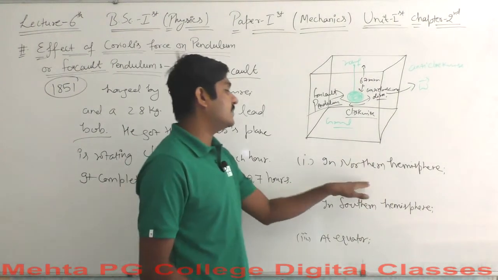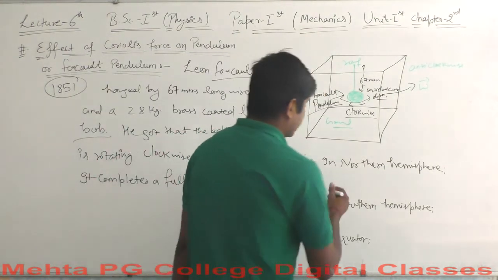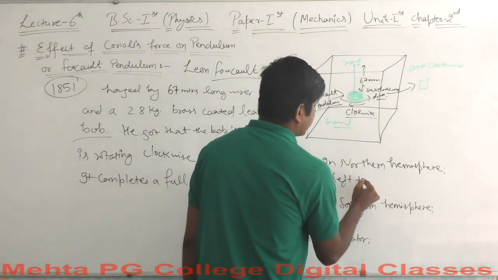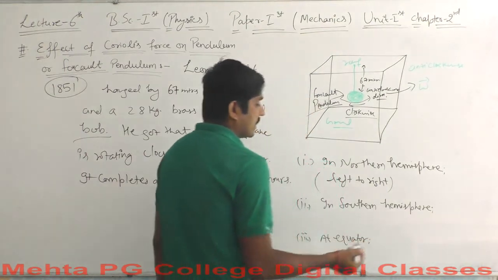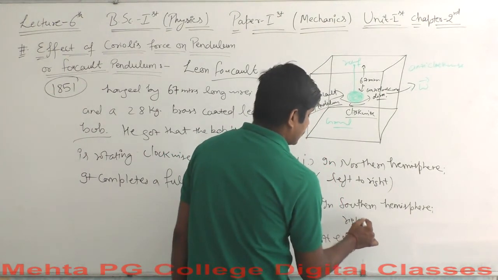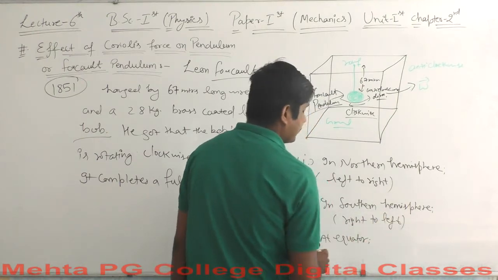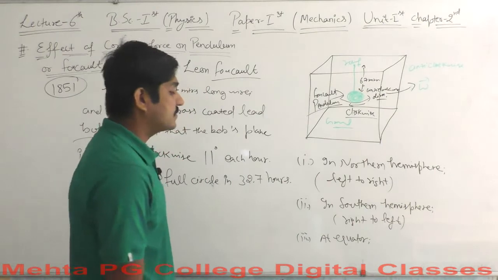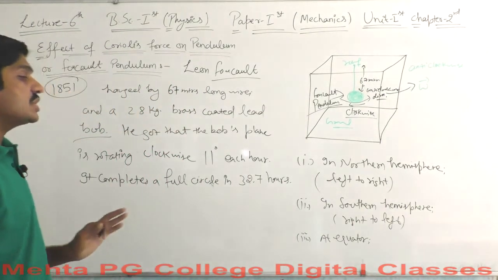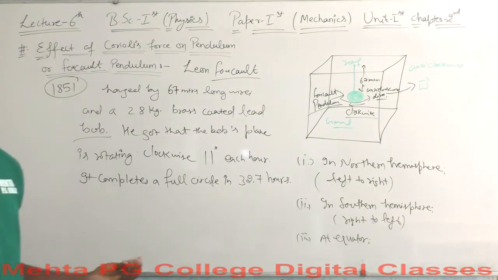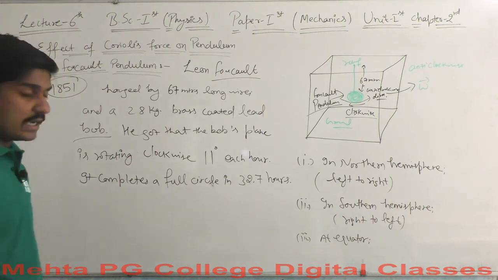The Coriolis force in the northern hemisphere will act from left to right, and in the southern hemisphere things are opposite. These are saying right to left. And what happens at the equator? At the equator things remain the same. It behaves as if stationary there, so there will be no change at the equator. The oscillation remains fixed relative to the earth.